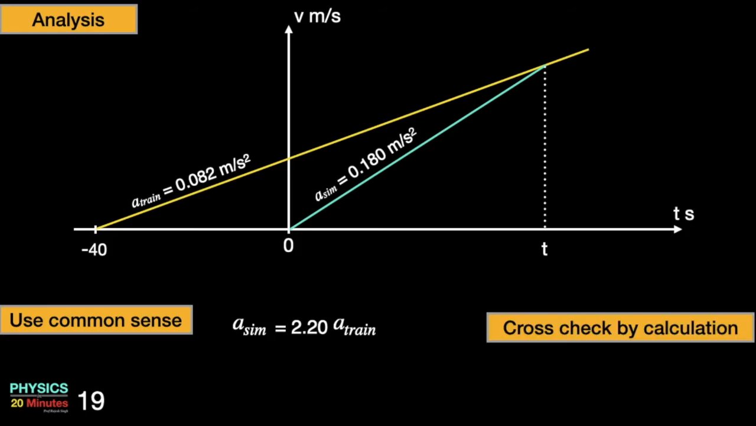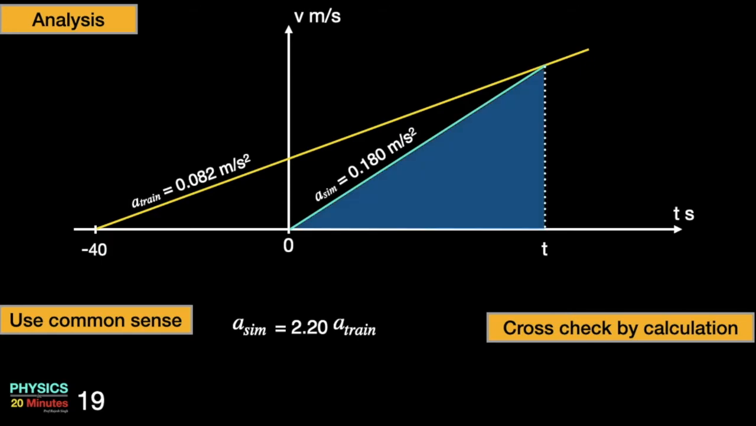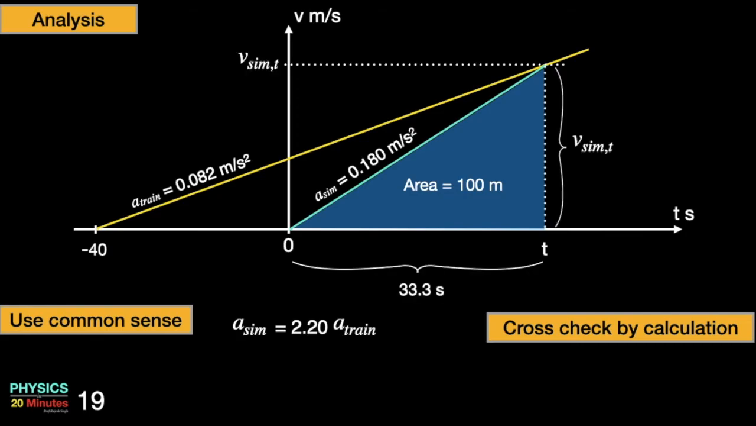Answer is yes. We know that in a Vt graph, area beneath the curve and the time axis is displacement. So here the area beneath Simran's velocity time graph and t has to be equal to 100 meter. This is a triangular area. To calculate this area, we need its base, which is 33.3 second, and its height, which is velocity of Simran at the end of time t, which is still unknown. So let us find out that height or that velocity first.